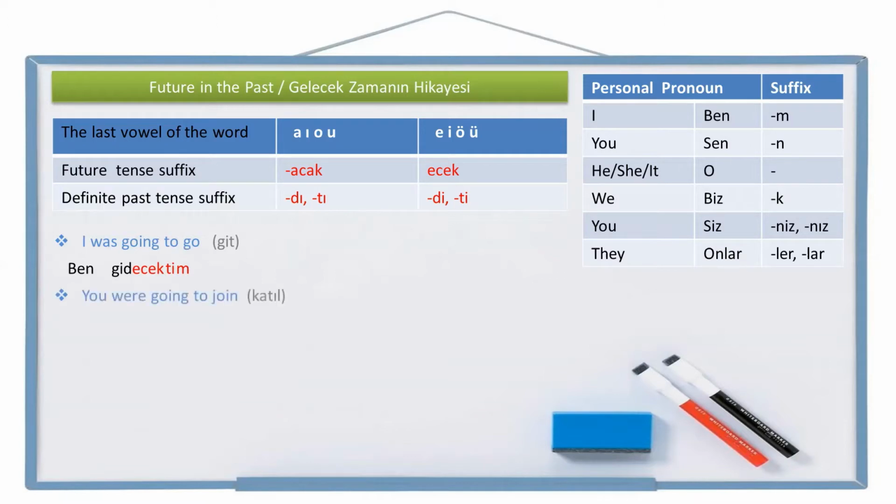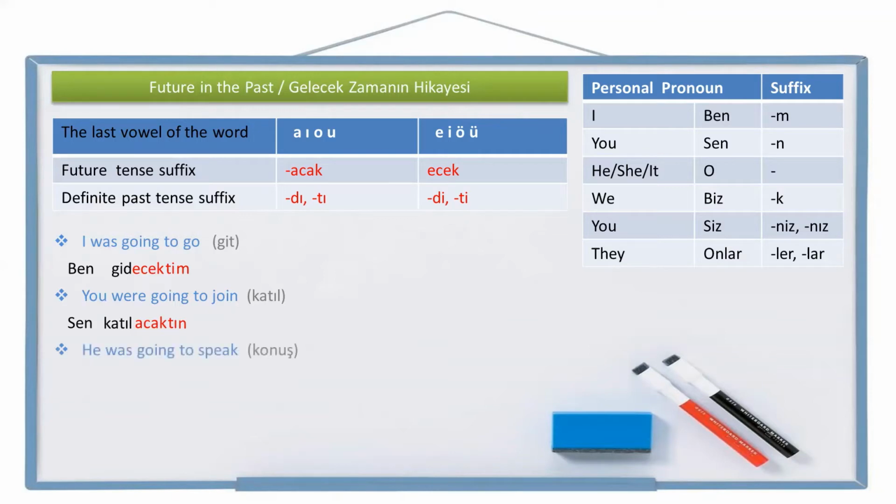Let's make one more example. You were going to join. Join is katıl in Turkish. Let's write the personal pronoun you first. Sen, join, katıl, going to join, katılacak, were going to join, katılacaktı, and the personal pronoun suffix to the end, sen katılacaktın. You were going to join, sen katılacaktın.